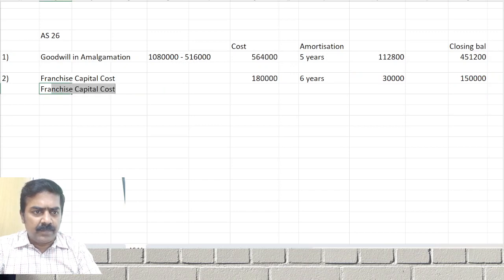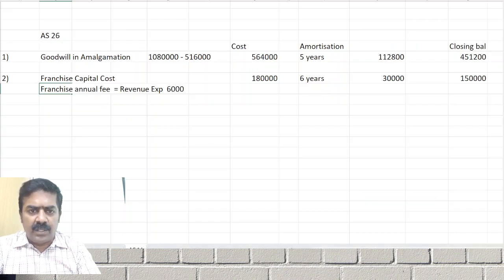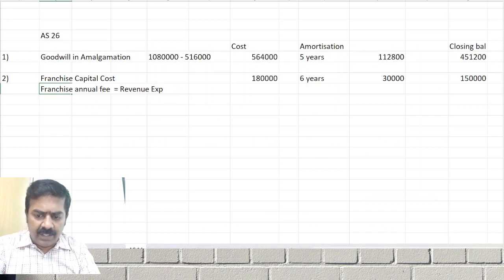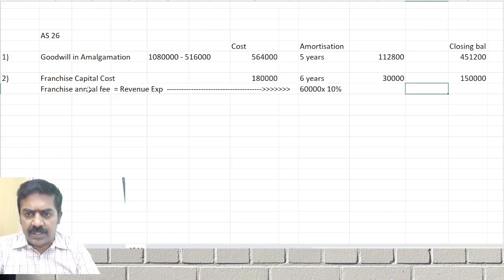Franchise order, annual fee will be taken as what? Revenue expenditure. How much do we pay as revenue? 60,000 into 10%. 60,000 into what percentage? That is simply revenue expenditure. 60,000 into 10% will be taken as revenue expenditure, 6,000. Then this is point number 2.